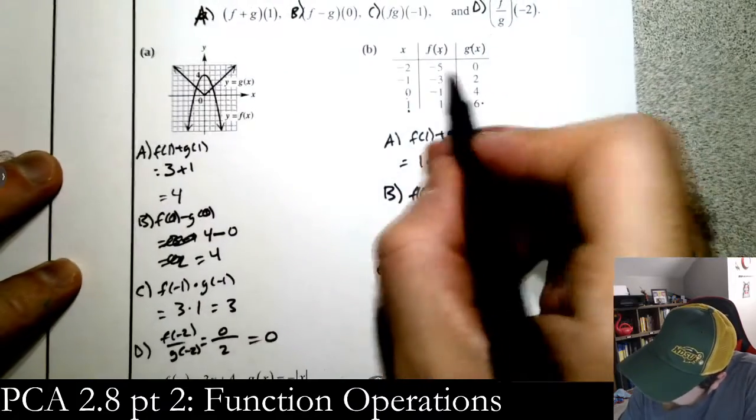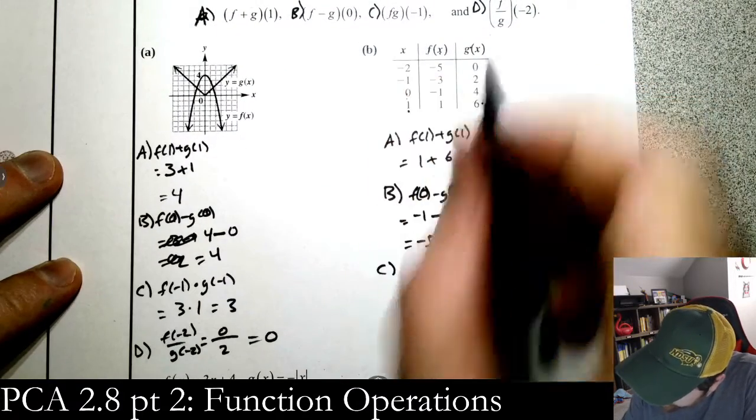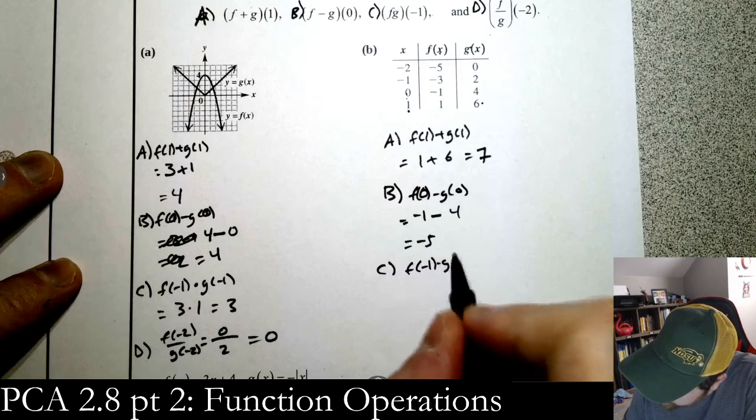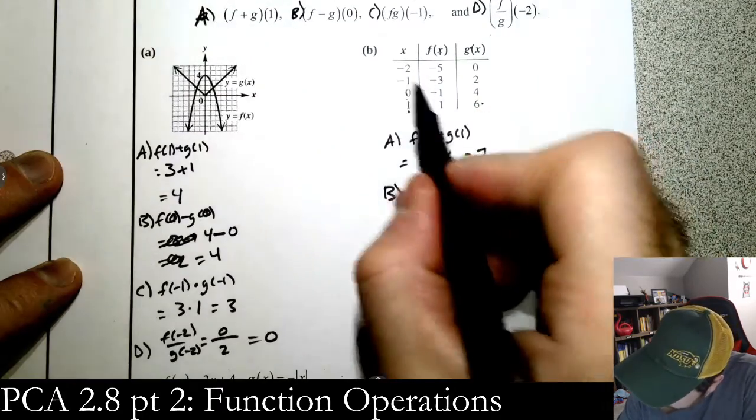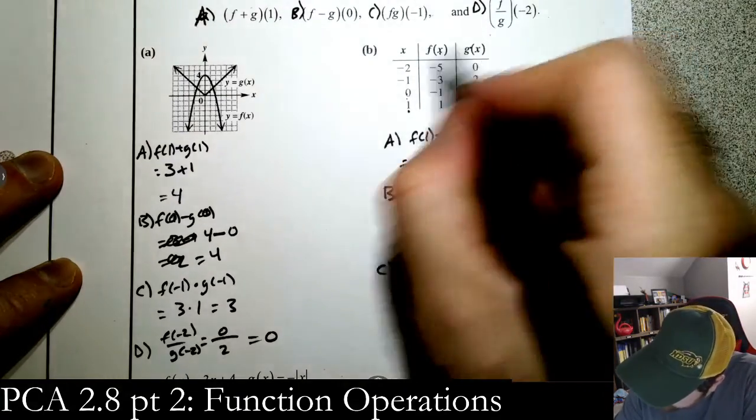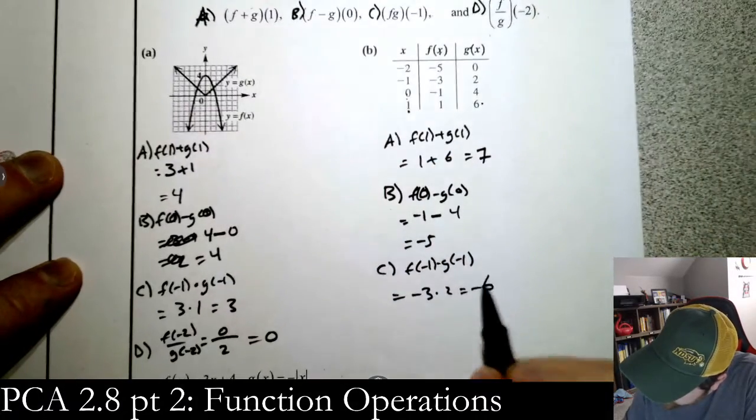For C, so it's f of negative 1 times g of negative 1. F of negative 1 is negative 3. G of negative 1 is 2. So we get negative 6.